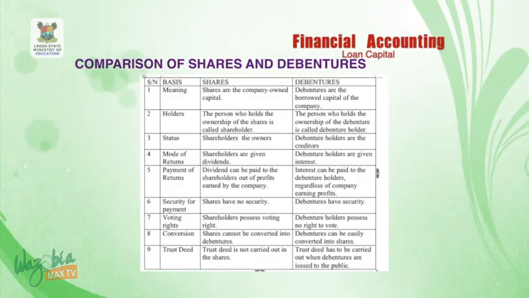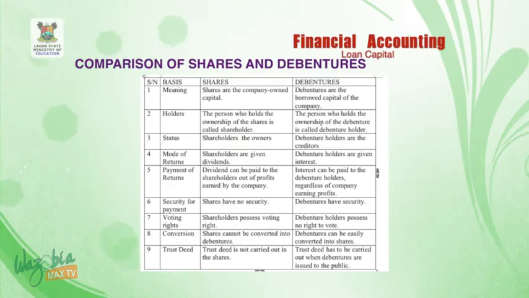Number 3, on status, shareholders are owners, while debenture holders are the creditors. Number 4, on mode of returns, shareholders are given dividends, while debenture holders are given interest. Number 5, on payment of returns, dividend can be paid to the shareholders out of profit earned by the company, while interest can be paid to the debenture holders regardless of any company profits.